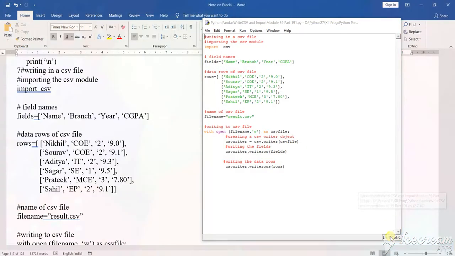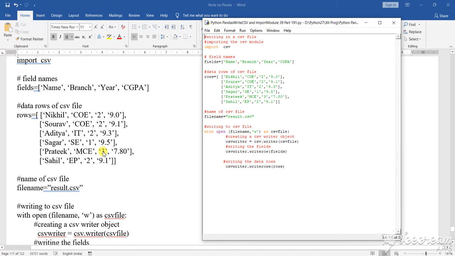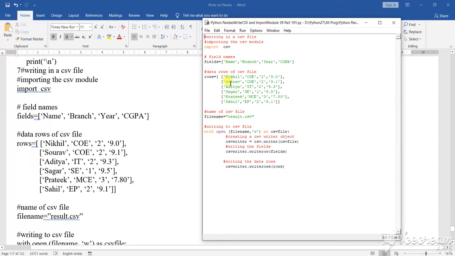This is the particular part. Okay, this is the particular part. Now this is the particular part. What has been done here, I have just created the file. You see the thing very nicely. Here I have just created the file, but I didn't open it in the reading mode. So it will create the file. You can open it in the read mode and you can see the structure of it.